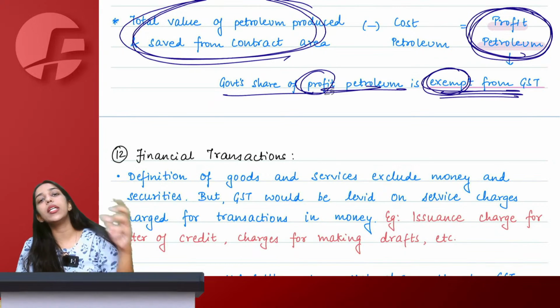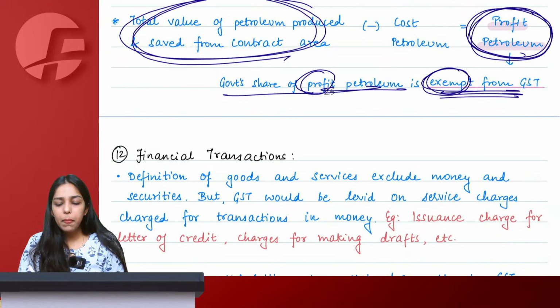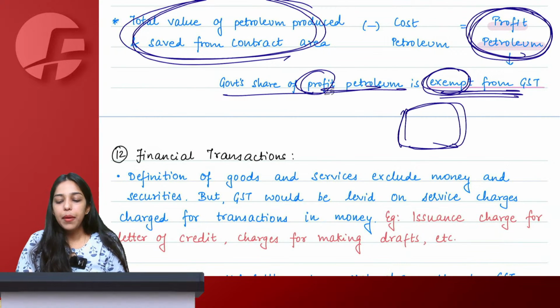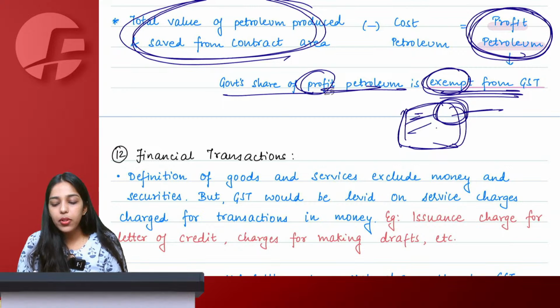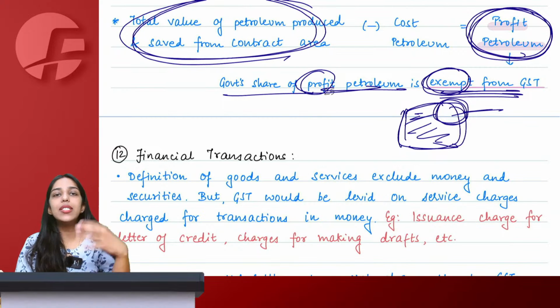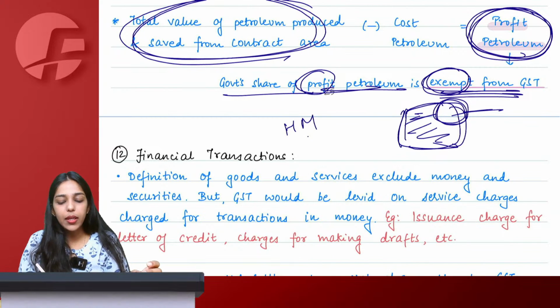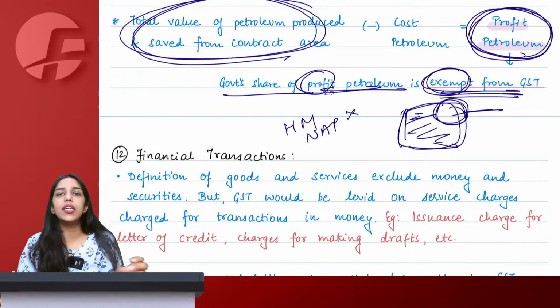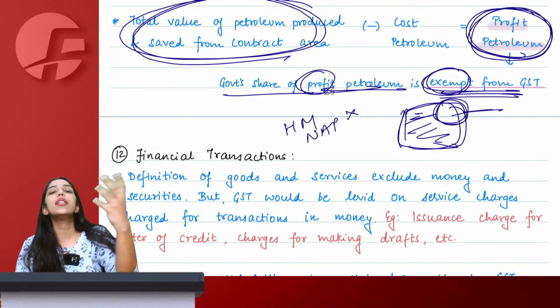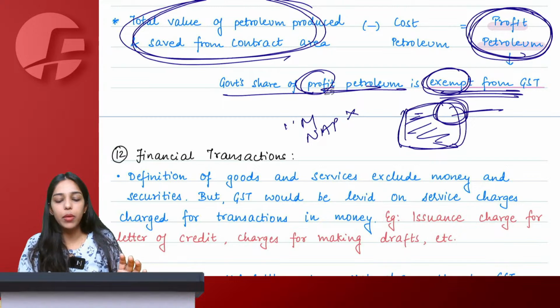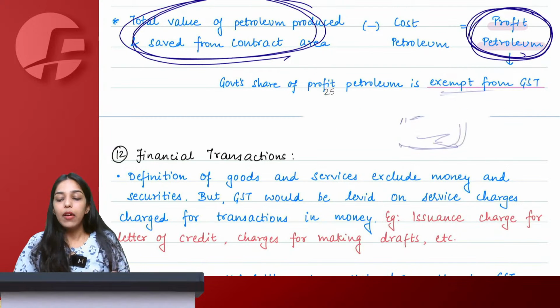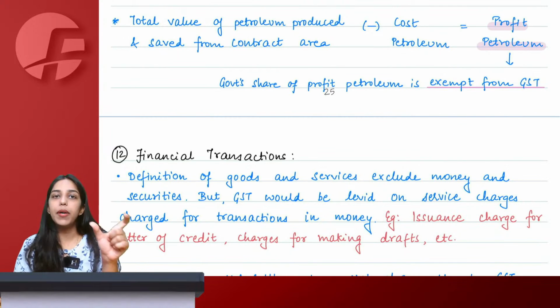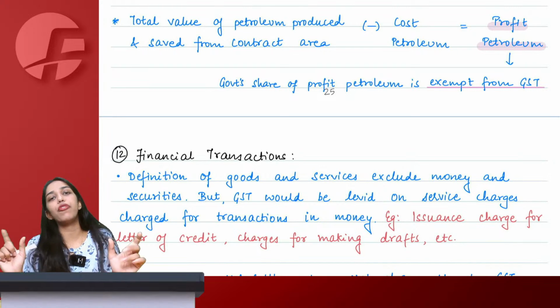Ma'am, what about the other share? So let's say out of this total profit petroleum, government took this share. Then what about the remaining part? Remaining part you will sell normally. If it falls under the HMNAP category, not taxable under GST. If not HMNAP category, then normal supply transaction, normal supply provisions are going to apply. We are particularly talking about cost petroleum and government's share of profit petroleum.